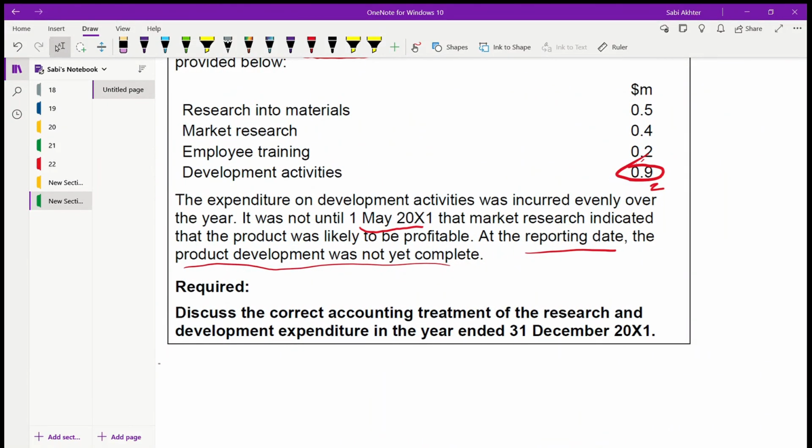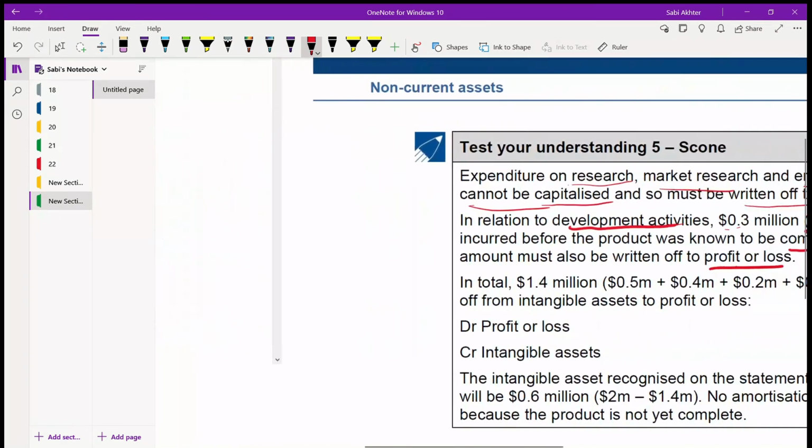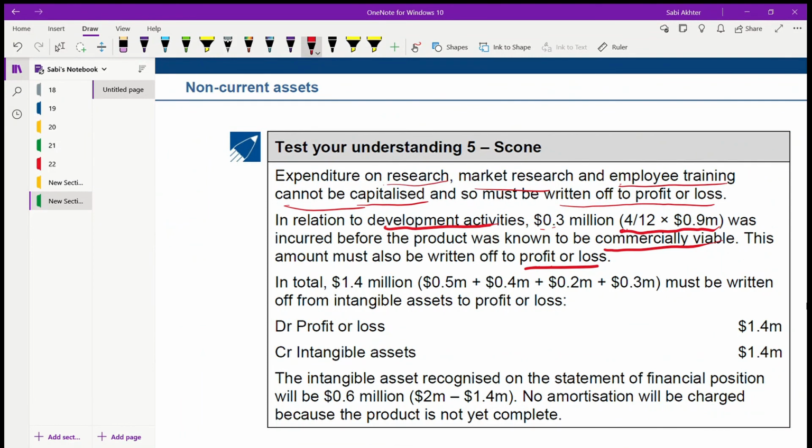Starting from 1st January to 1st May: January, February, March, April. It was incurred before the market research indicated that the product was likely to be profitable. That's why the first 4 months are expensed; after that you can capitalize. So 0.3 will be expensed.